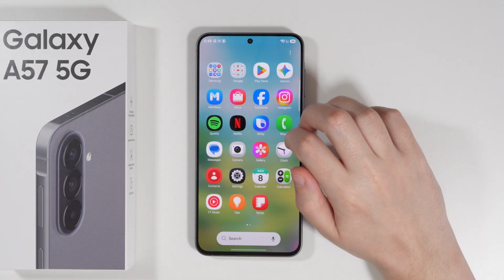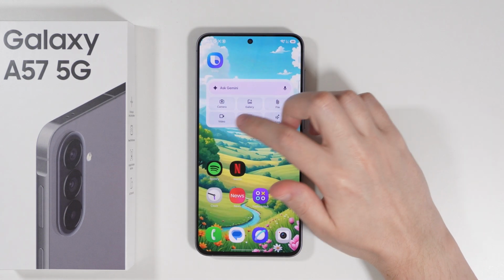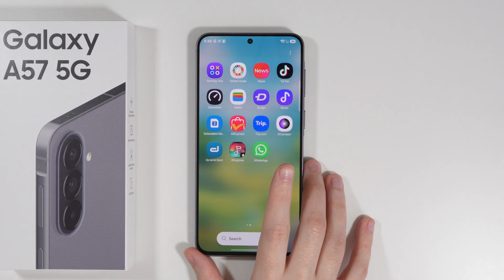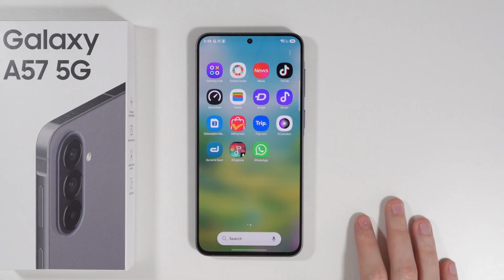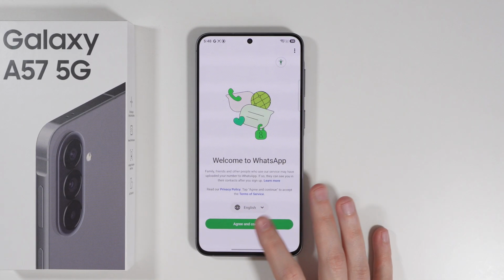You can also go to the app drawer and you can find the app in here. And sometimes you can also find it on the home screen if your phone actually adds new apps onto the home screen automatically. In my case, it doesn't, so I can use the app drawer, of course, in order to open WhatsApp. There we go. So that's pretty much it.